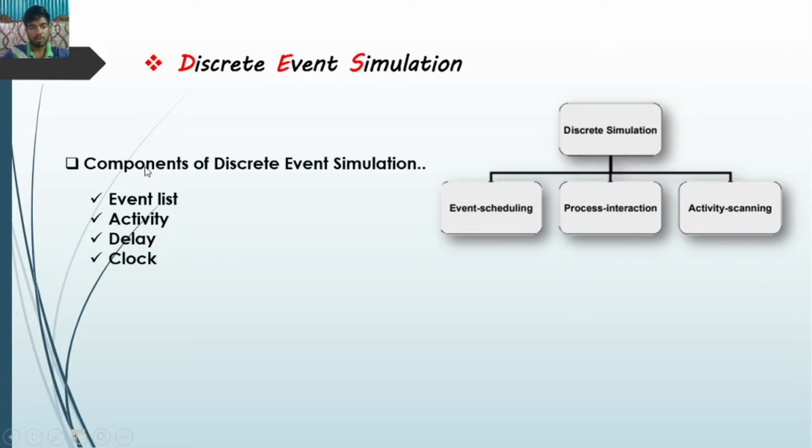There are some components of this discrete event simulation. First one is the event list. What is the event list? A list of event notices for future events, ordered by the time of occurrence, is known as the future event list. The second one is activity. What is activity? An activity is a duration of time of specified length.